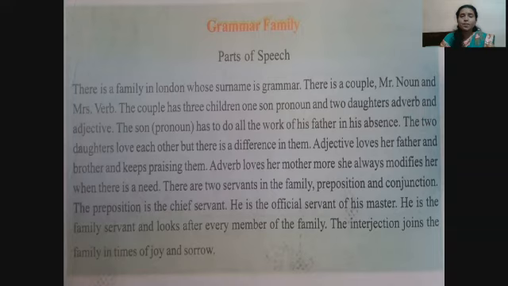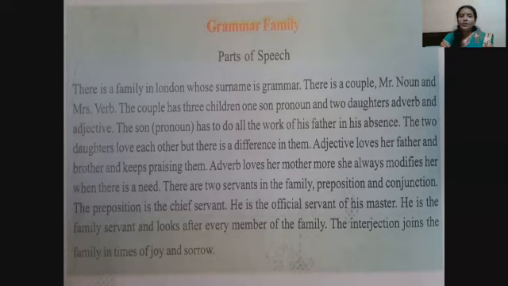Here is a story. The story name is Grammar Family. There is a family in London whose surname is Grammar. There is a couple, Mr. Noun and Mrs. Verb. The couple has 3 children: 1 son, Pronoun, and 2 daughters, Adverb and Adjective. The son, Pronoun, has to do all the work of his father in his absence.